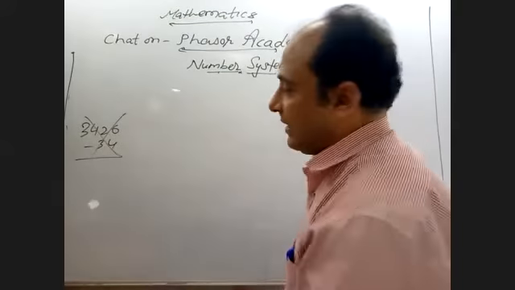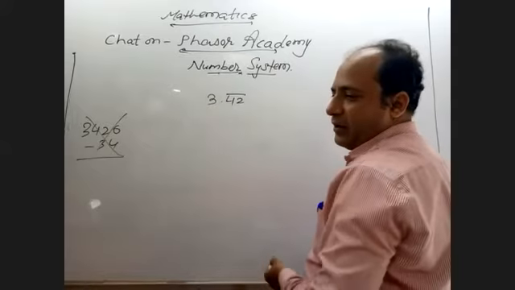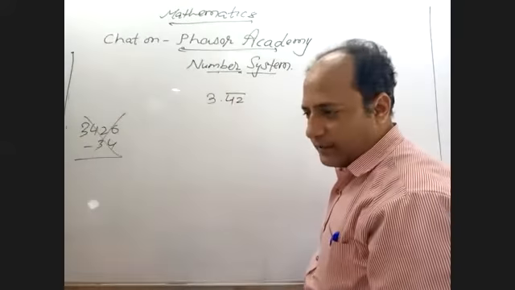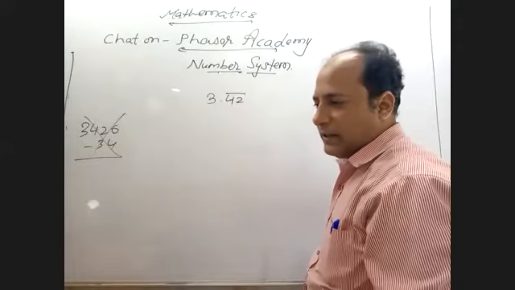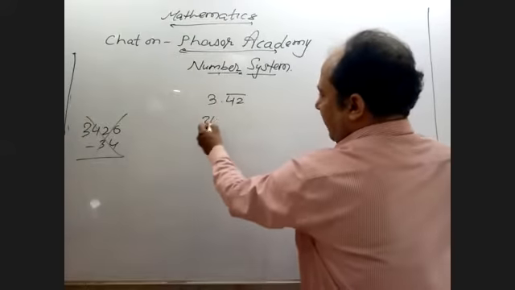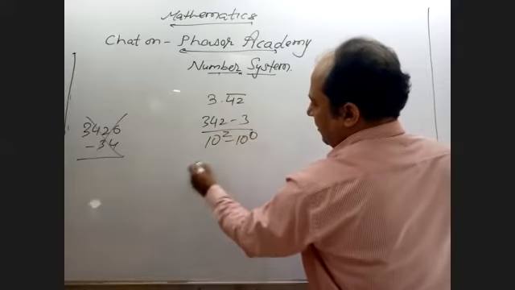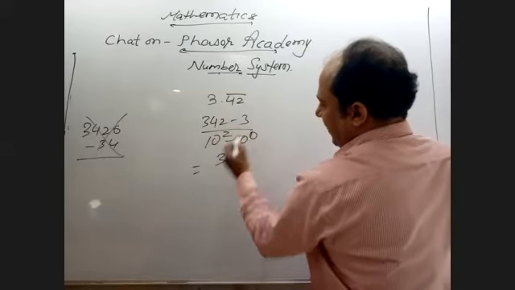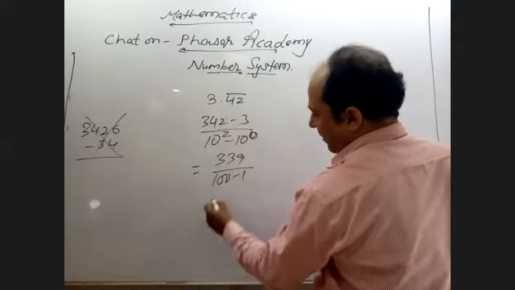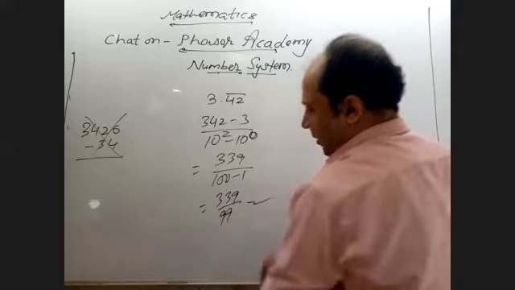In the board exam, you will be asked to convert 3.42, right? A number this small won't come in any basic exam, bigger numbers come, right? So how will we solve it? 342 minus 3 upon 10 raised to power 2 minus 10 raised to power 0, that is 3. 42 minus 3, 339 upon 100 minus 1, 10 raised to power 0 is 1. So it is 339 upon 99.